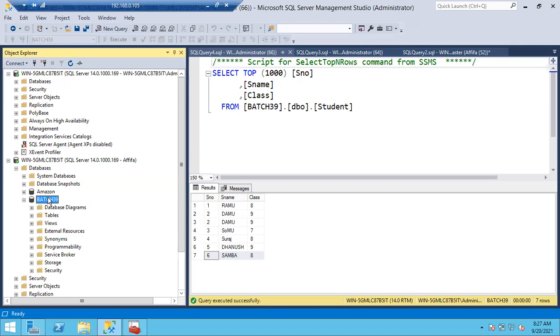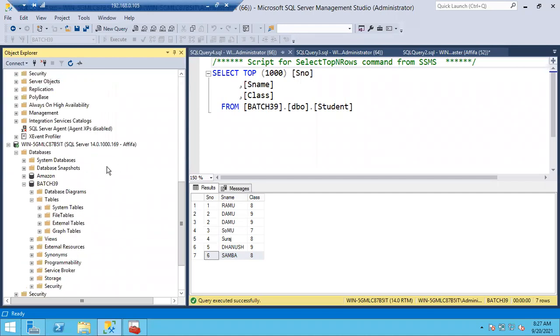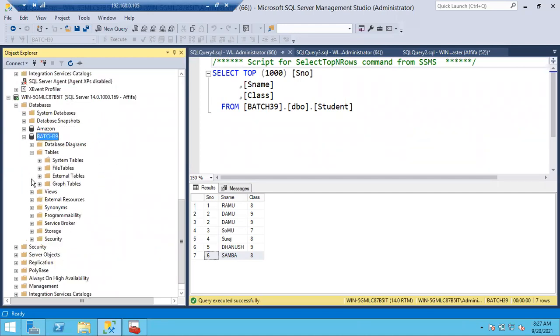Now she can access Bash 39, but she cannot see the tables. For the same Bash 39, you can see there are 2 tables, colors table and student table. But here, same server, same database, you cannot see the tables. Why? She doesn't have the permissions. Very good. The Afifa user doesn't have permissions even to see how many tables are there and what the table names are.